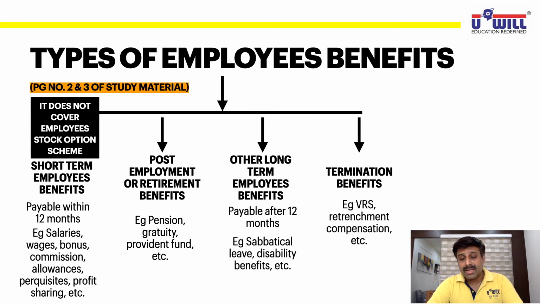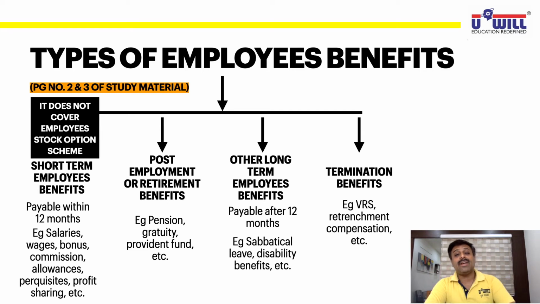Termination benefits. Now termination means there are two types of termination. One, you leave the organization for your benefit. Second, the company removes you. You leaving is voluntary. The company removing you is dismissal. Both come in termination. So VRS means voluntary retirement scheme. You leave the organization voluntarily, the company gives you compensation for that because you have been working for a long period of time, and the company's salary expenses also will be reduced. Generally, VRS is a scheme given by the company. If the company wants to reduce its employee force, then the company offers the VRS scheme so that you can leave, take some lump sum amount from the company, and even work somewhere else if you want.